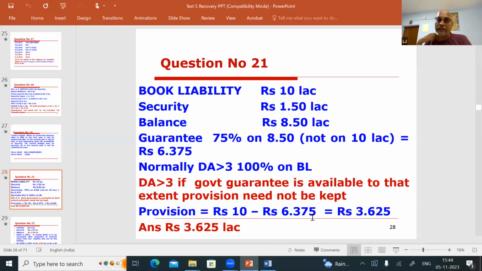On that, you have to calculate the guarantee availability. So to that extent of guarantee availability, the bank need not keep the provision. 10 minus 6.375, you have to keep 3.625. If there is no guarantee, for the entire 10 lakhs you have to keep provision. Okay, sir. Good.